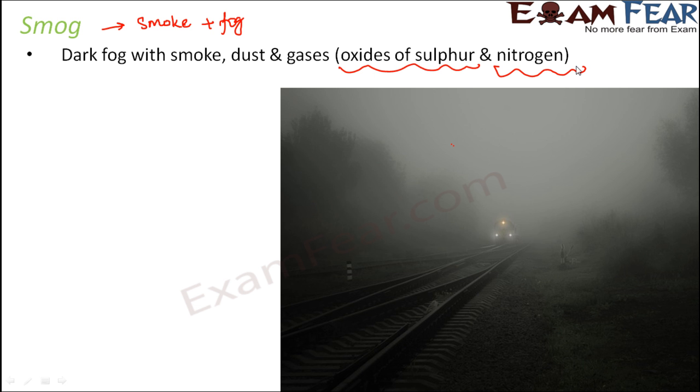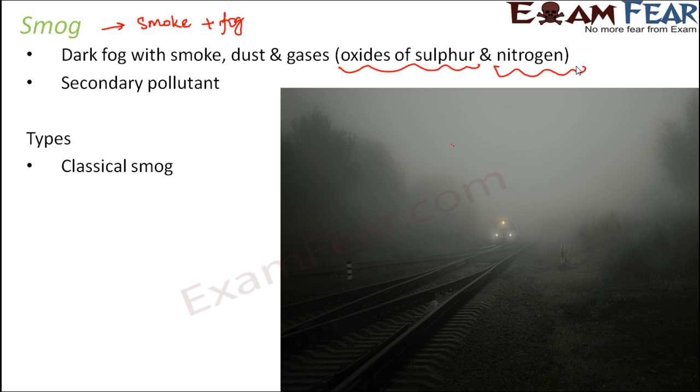Now, when we talk about smog, smog is actually like a secondary pollutant. Now, what is a secondary pollutant? Secondary pollutants are those which are formed by reaction amongst the primary pollutants. For example, the oxides of nitrogen are primary pollutants. The oxides of sulfur are primary pollutants. Now, when some reaction happens between the primary pollutants, they give rise to secondary pollutants. For example, ozone is a secondary pollutant. Nitric acid or acid rain is again a secondary pollutant because they are formed by reaction amongst the primary pollutants. So smog consists of secondary pollutants.